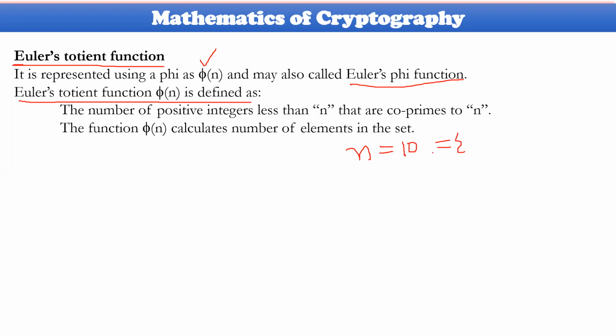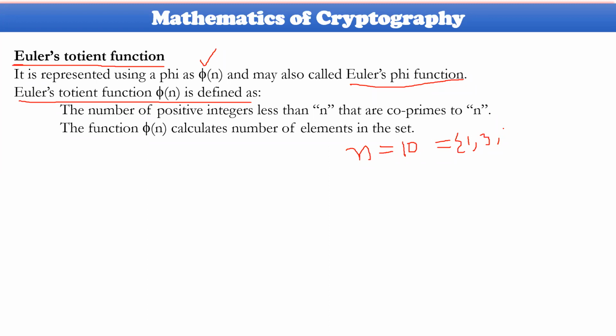Co-prime in the sense that GCD of that particular number comma n is equal to 1. That is the co-prime. So 1 will be co-prime for 10, and 2 is not co-prime because GCD of 2 comma 10 is 2. 3 will be co-prime for 10 because GCD of 3 comma 10 is 1. 4 will not be co-prime because GCD of 4 comma 10 is 2. And 5 is also not co-prime for 10 because GCD of 5 comma 10 is 5. 6 is also not co-prime because GCD of 6 comma 10 is 2.